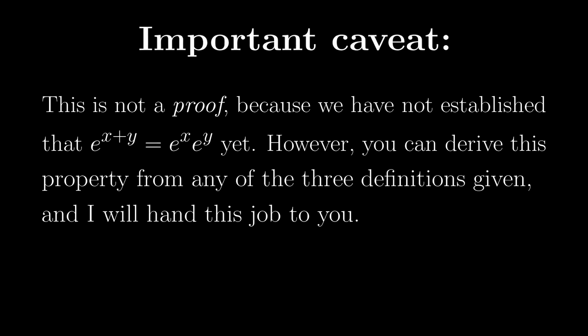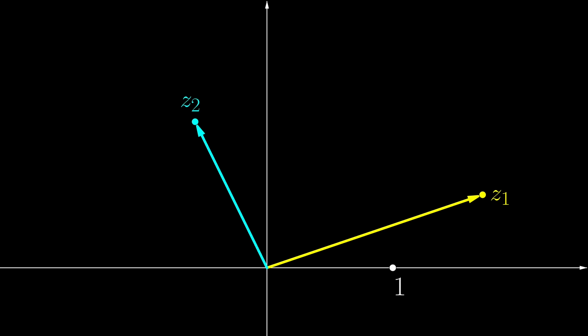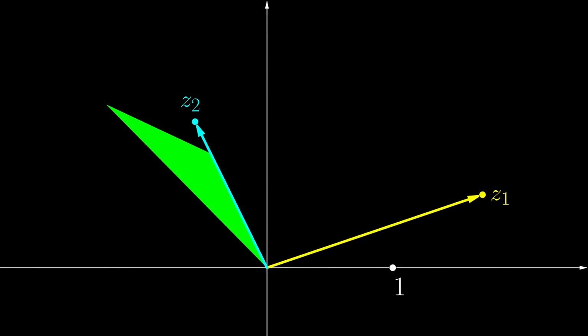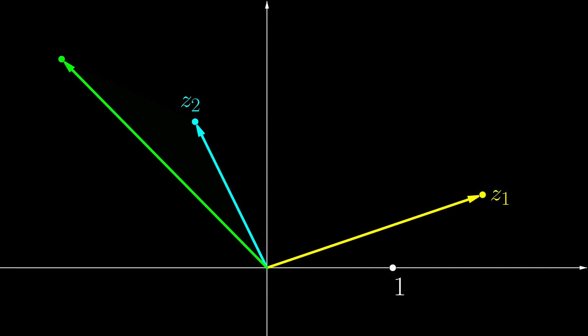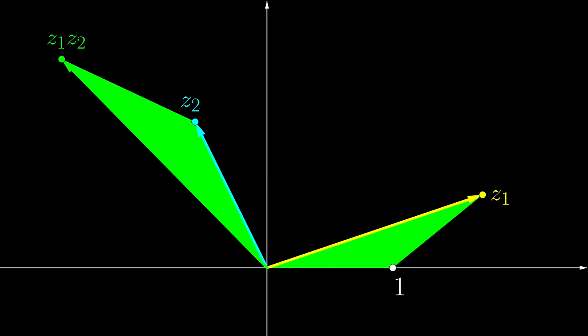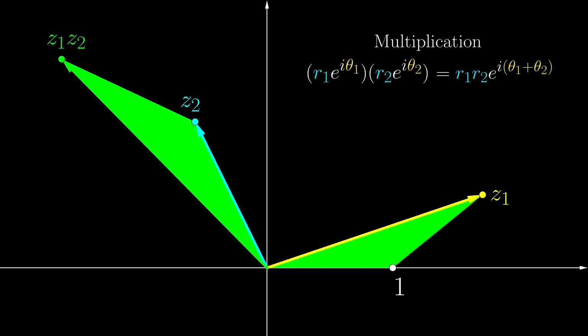On the complex plane, how do we multiply two complex numbers? To do that, we identify where 1 is and construct a triangle with the origin, 1 and z1 as the vertices. We then rotate the triangle so that the correct side aligns with z2, and then stretch it so that that side perfectly matches the vector representing z2, and the tip would represent the product.